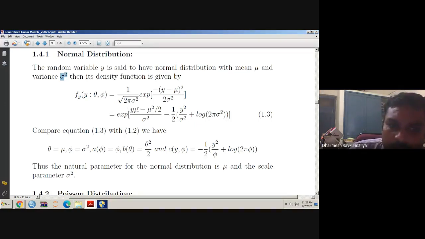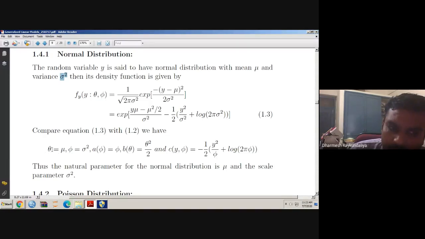Here in the exponential family it is y theta. So can we say that theta equals mu, and this part is minus b theta. So this is b theta, and this is a of phi, and a phi is equal to phi, because phi is our sigma square. So here I have compared 1.3 with 1.2.